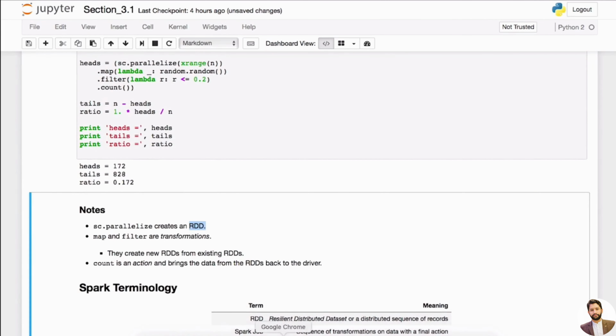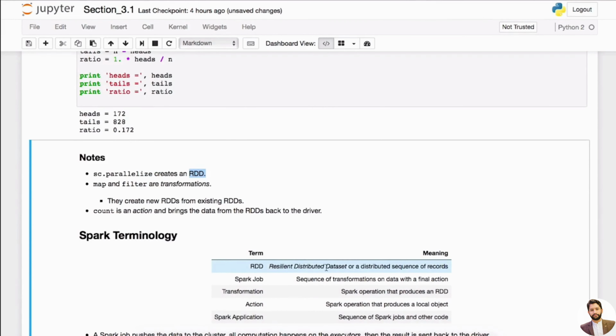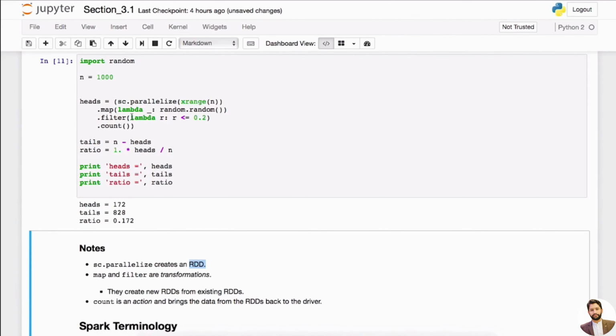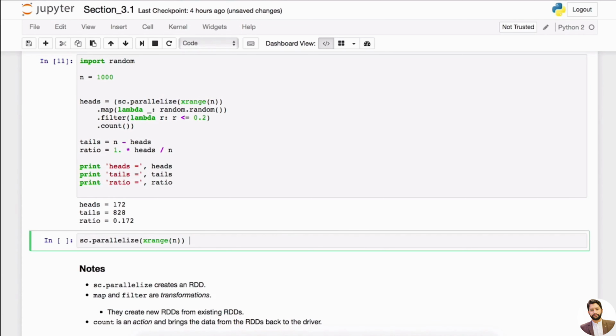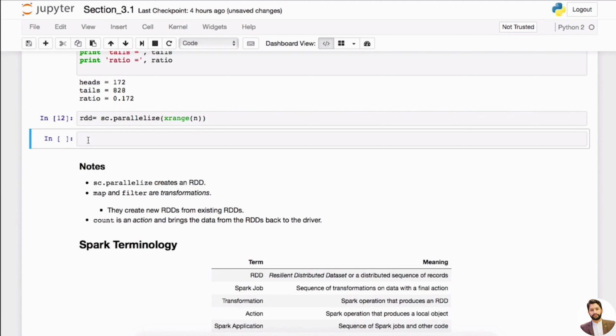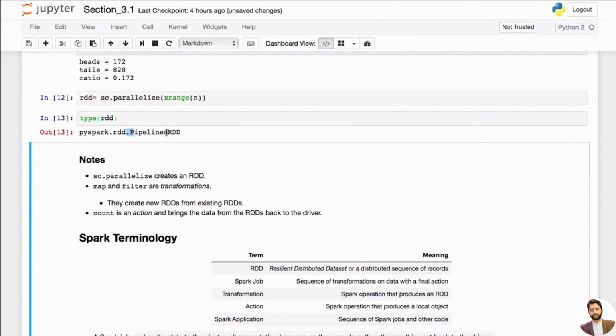Because RDD stands for Resilient Distributed Dataset, right? So RDD is what you get after you do this. SC, remember, SC is the Spark context dot parallelize, right? And then you get this RDD. We can try it. So we call this thing, say, RDD is equal to this, right? So let's look at RDD, the type of this. Okay, so it's a Spark PipelinedRDD, right?